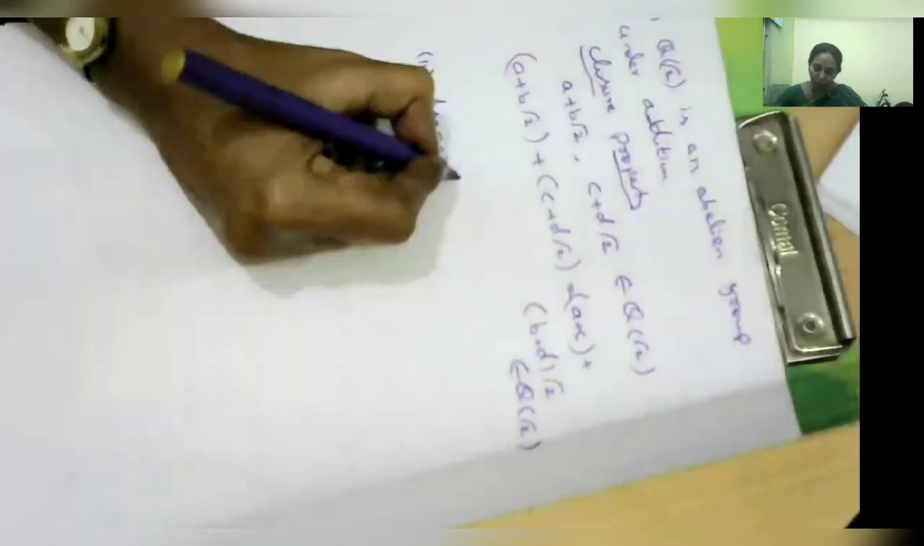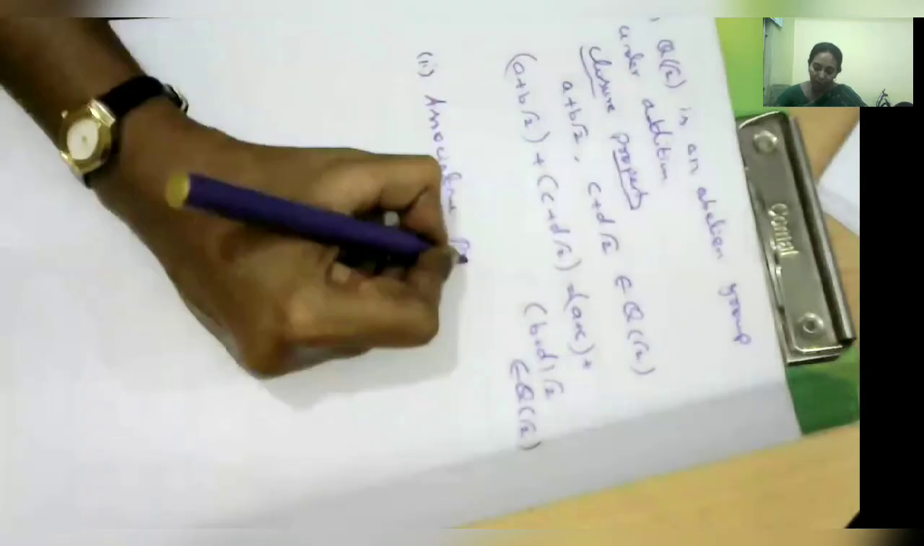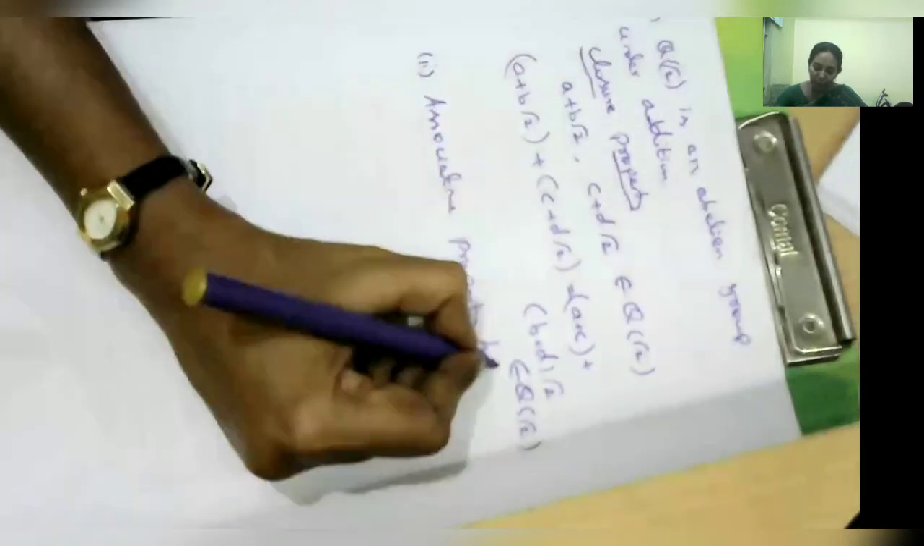The next one is associative. You can easily say that associative is also trivially true. Take any three elements from Q root 2, like a plus b root 2, c plus d root 2, and another one, e plus f root 2. Find out that (a plus b) plus c equals a plus (b plus c). Since it belongs to Q root 2, the associative property is also true. The associative property holds.